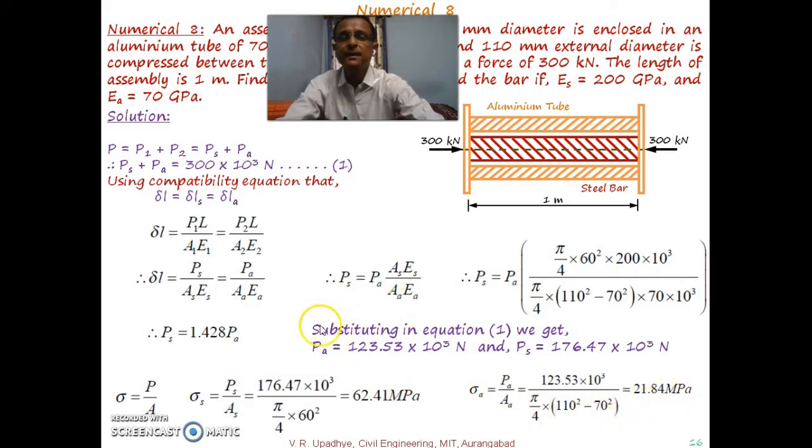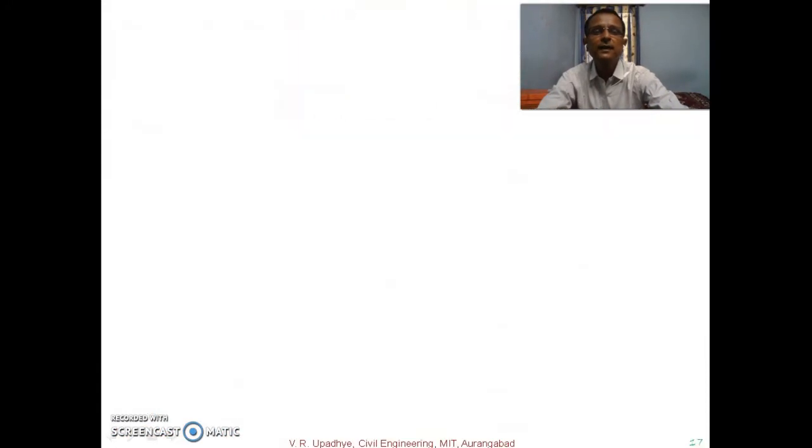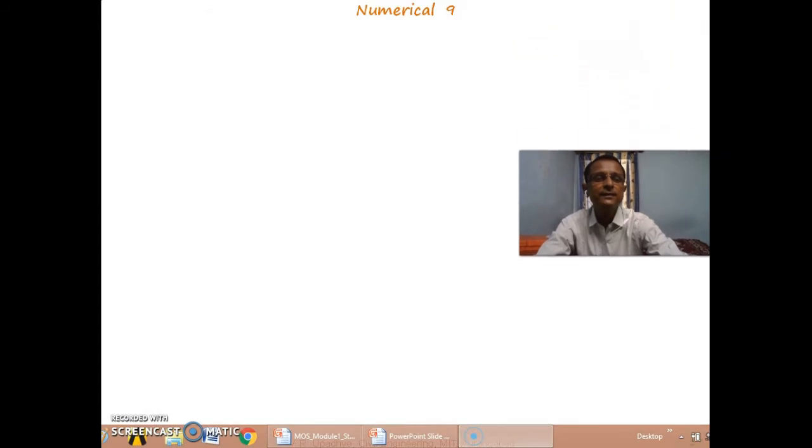So with this additional equation, what we know is that the change in length of each material will be the same. That is the compatibility equation. Okay. So with this discussion, we will go through one more numerical related to this kind of analysis.